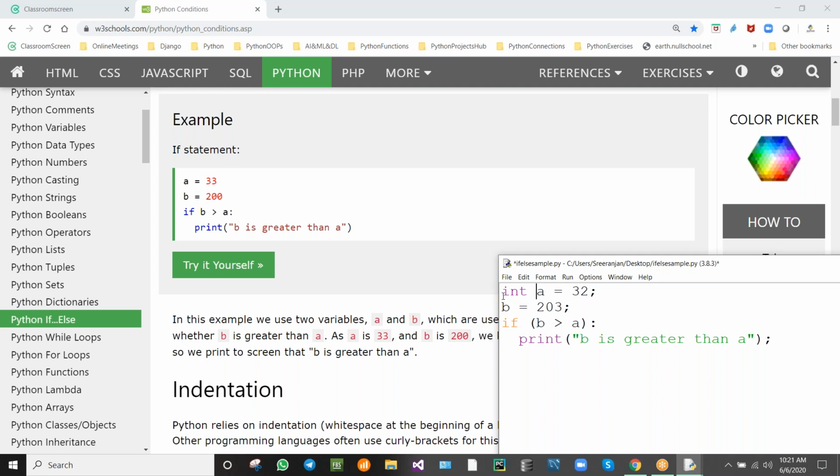And two things we need to put in C. Also we need to put the semicolon like this. We don't put a colon like this. So in C we just use semicolons, and we don't use the space like this.